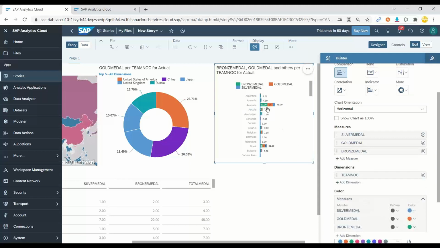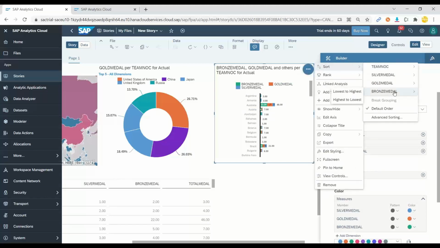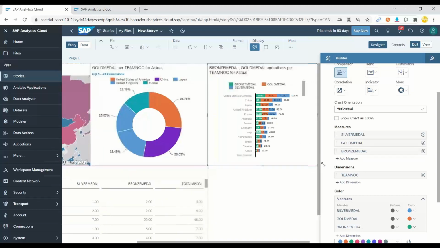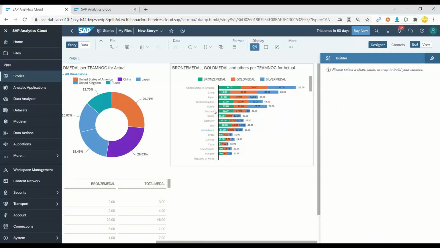Now you can see it is a stacked chart, and maybe I want to sort this in descending order depending on the gold medals. So you can see this is the breakup of each country in terms of their medals in descending order. USA has the highest, then China, then Japan, then UK, and then Russia. These are all the countries, with their breakup of gold, silver, and bronze medals displayed here.